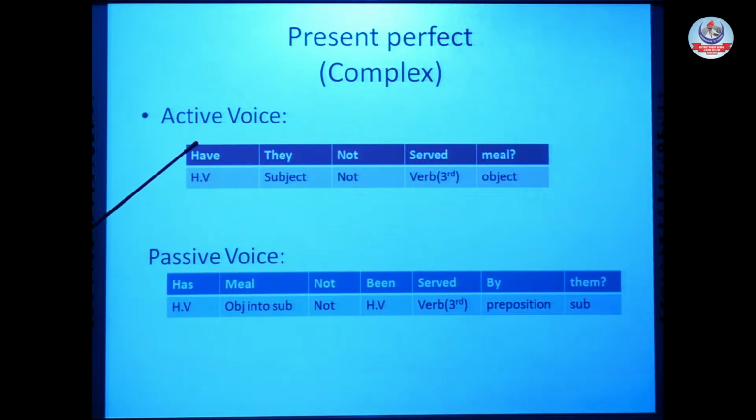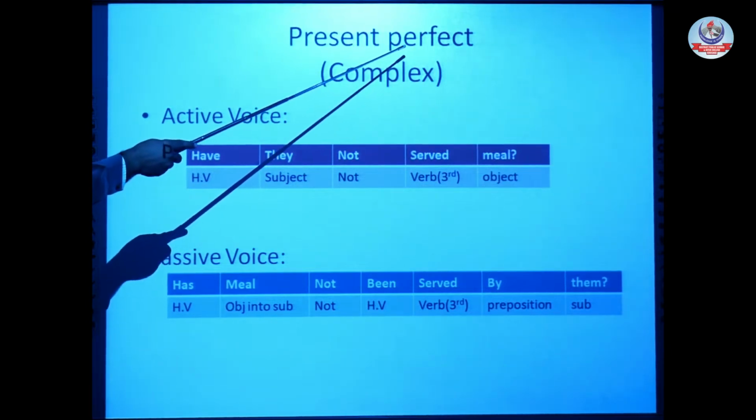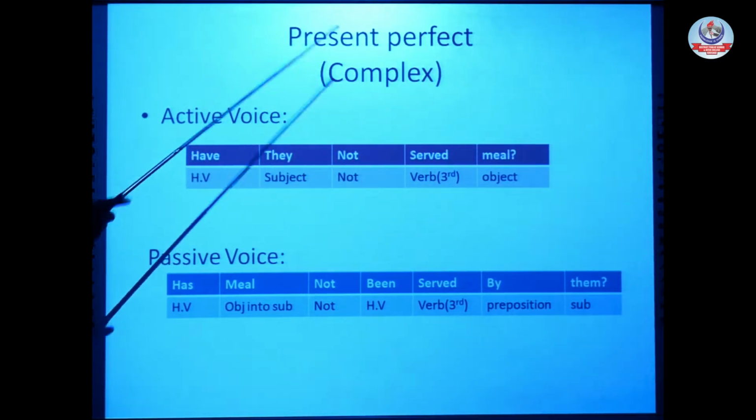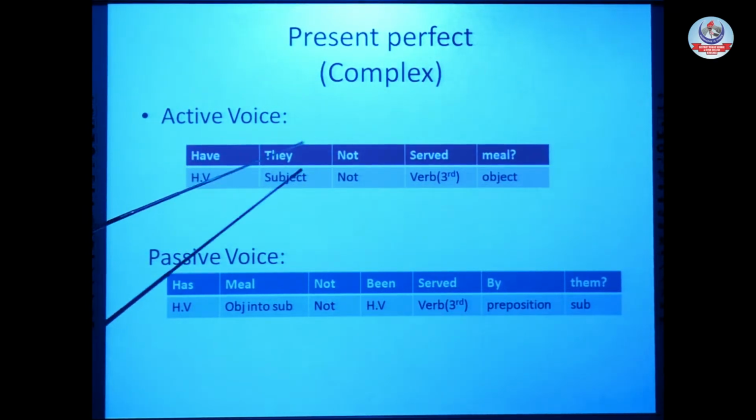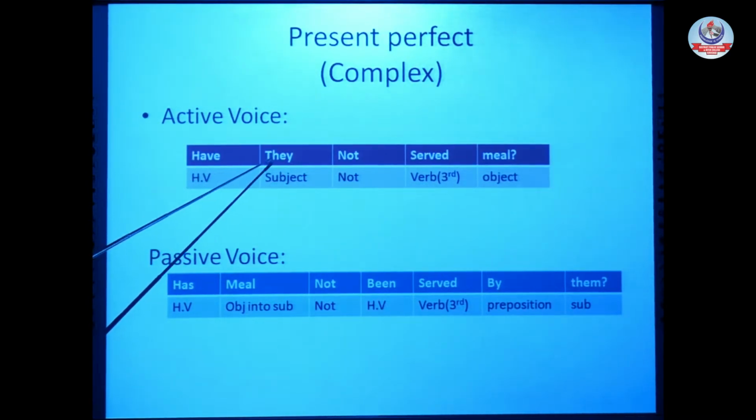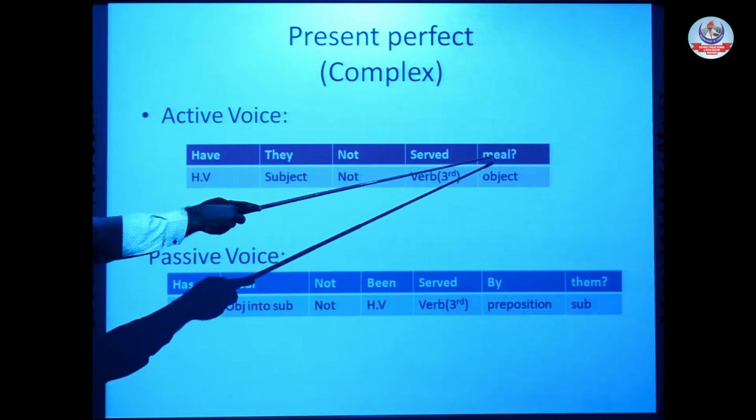Complex, I have already explained: a complex sentence is a mixture of negative and interrogative, which in traditional style we mostly call interrogative plus negative. It is a specific term, and I call it a traditional term. Active voice or passive voice, a present perfect complex sentence, interrogative and negative. For interrogative: Have they not served me?